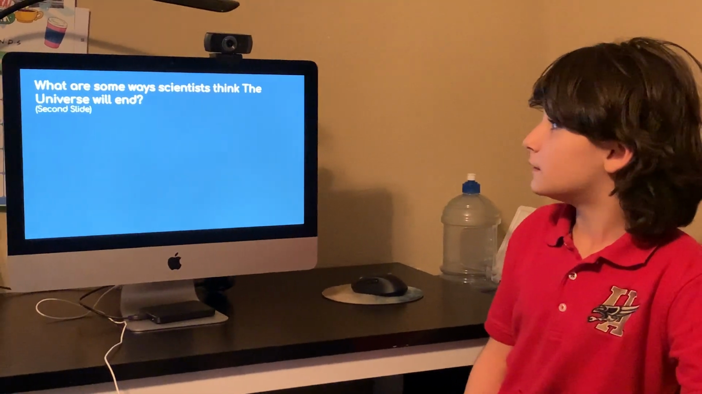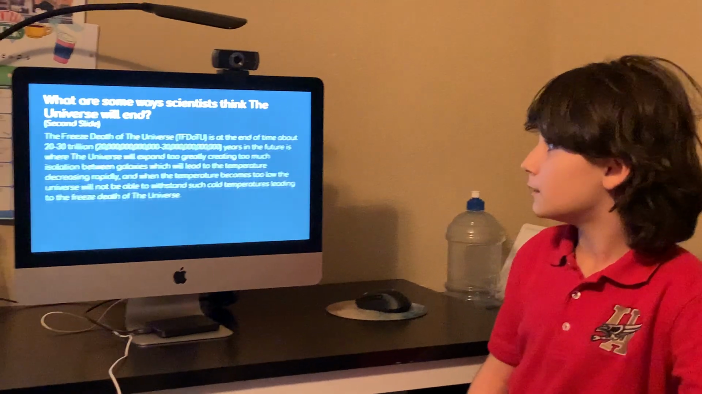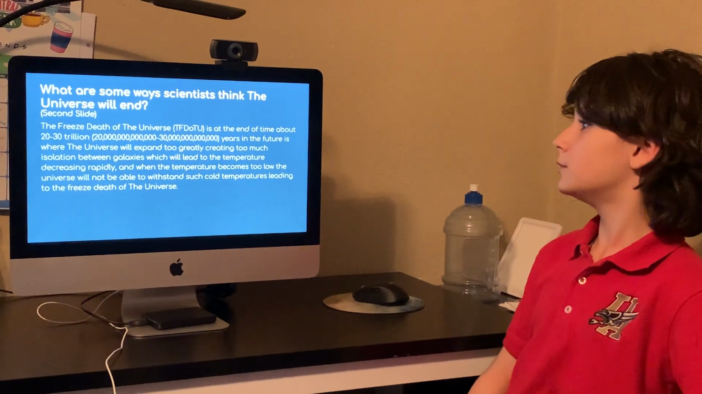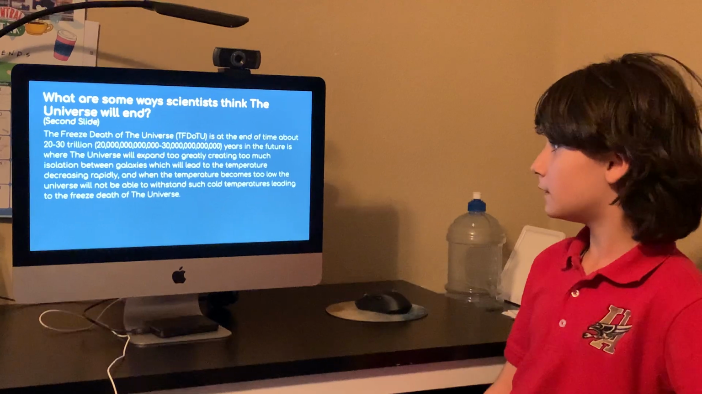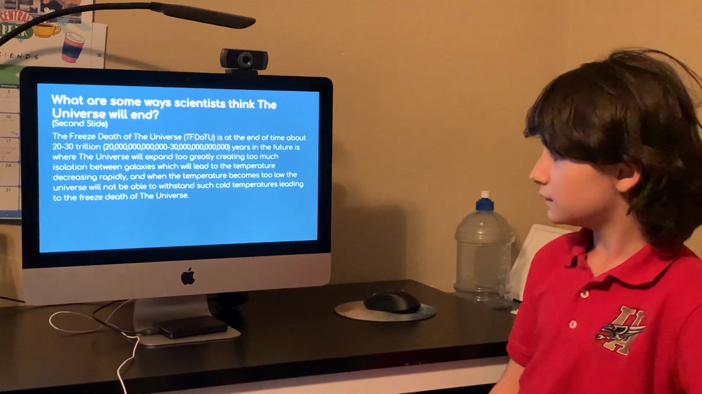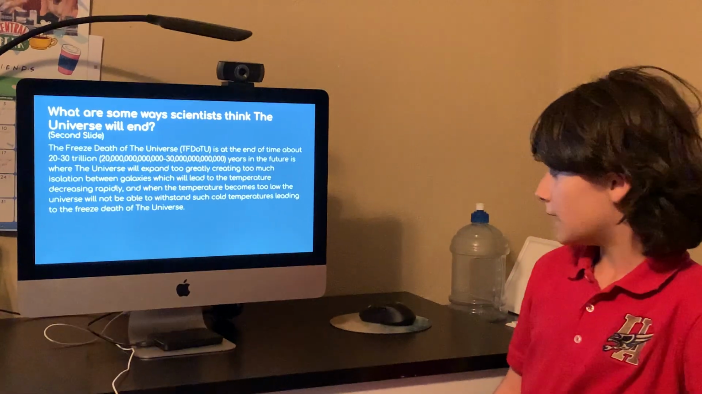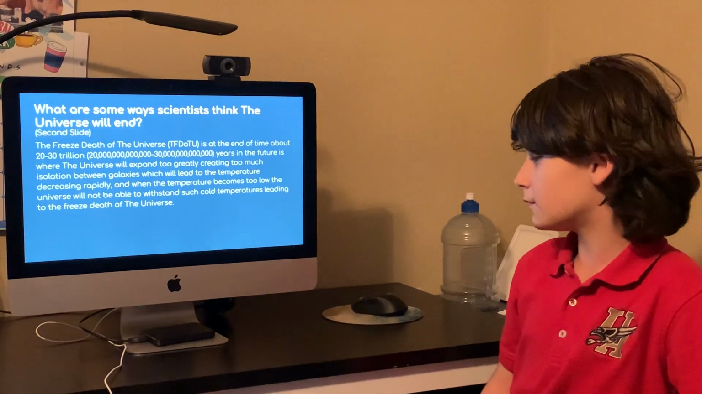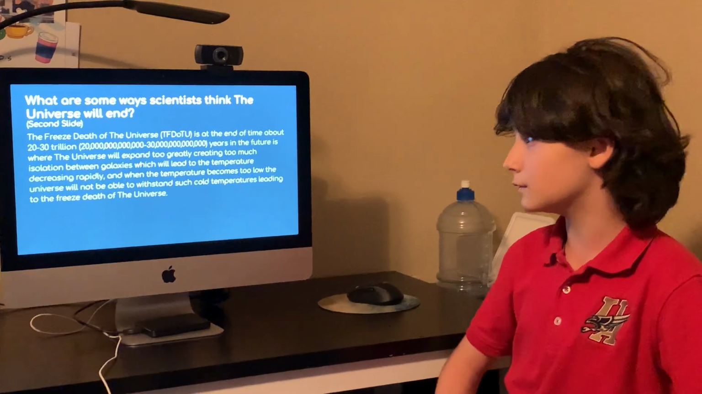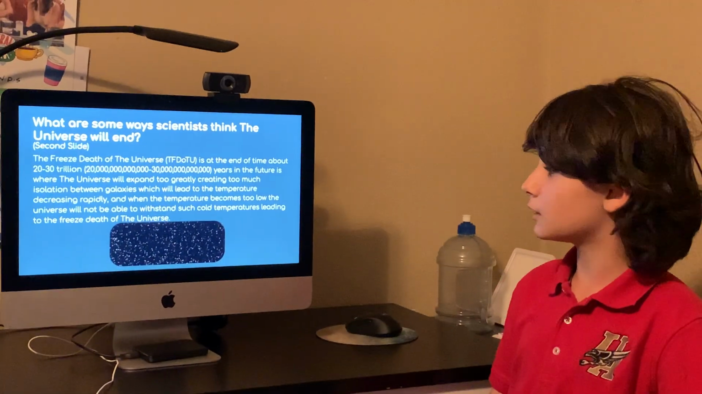What are some ways scientists think the universe will end as well? The freeze death of the universe is at the end of time, about 20 to 30 trillion years in the future, where the universe will expand too greatly, creating too much isolation between the galaxies, which will lead to temperature decreasing rapidly. And when the temperature becomes too low, the universe will not be able to withstand such cold temperatures, leading to the freeze death of the universe. And this is what it may look like.